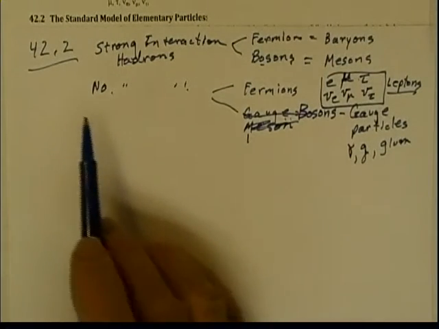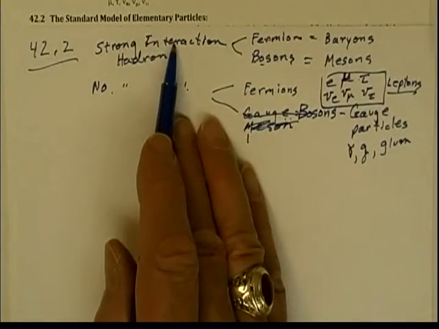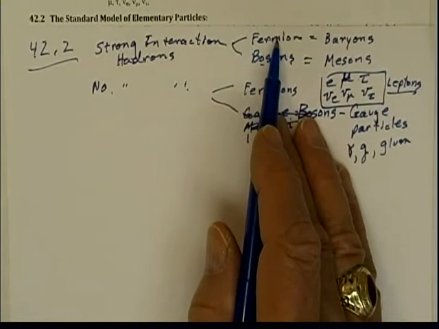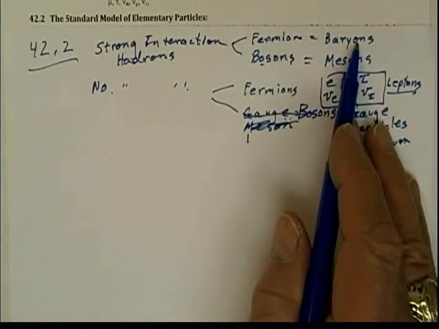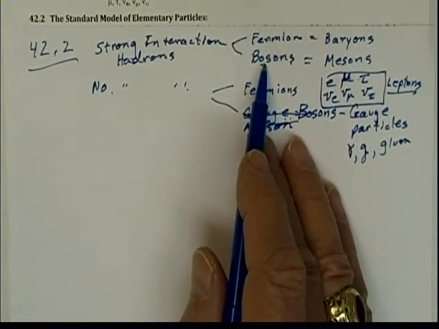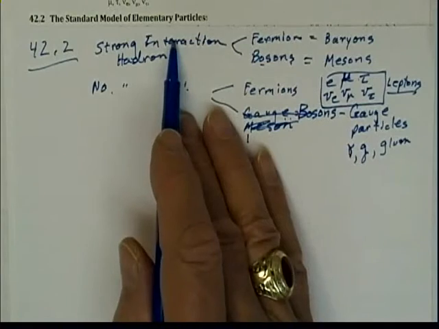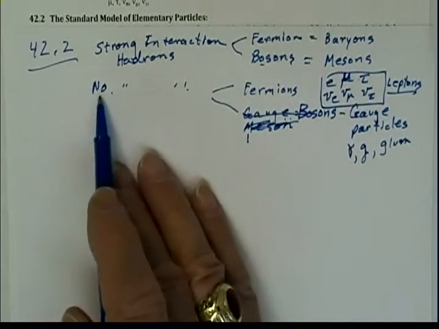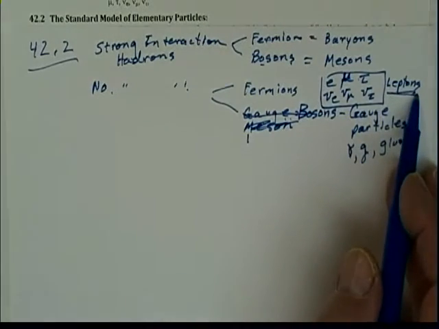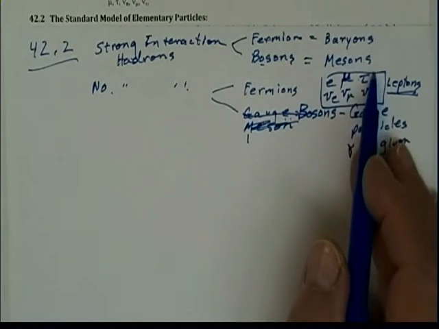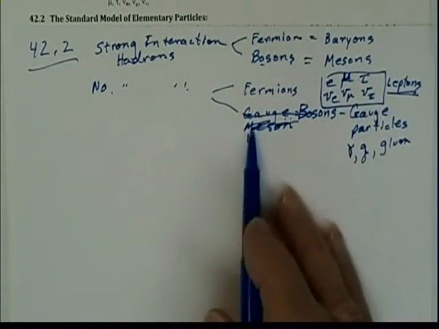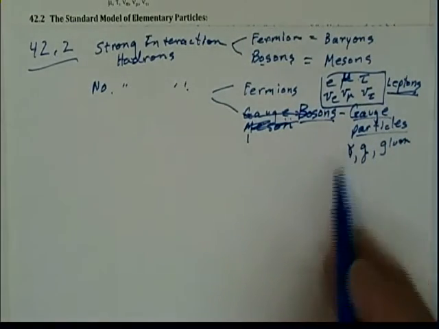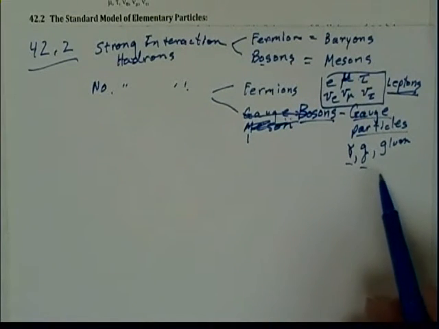This nomenclature can be pretty confusing, so remember again, we have strongly interacting particles, which are called hadrons. They're divided up into spin 1/2, 3/2, and so forth, which are fermions, and therefore those are called baryons. If they have a spin of 0, 1, 2, or 3, they're called bosons, and if they're strongly interacting, they're called mesons. But I can also have fermions, spin 1/2, that don't have the strong interactions, and those are called the leptons. And there are only 6 of those, whereas there are hundreds of these. And I can have a boson, which is not strongly interacting, and these would be the gauge particles, like the photon and the graviton and the gluon.